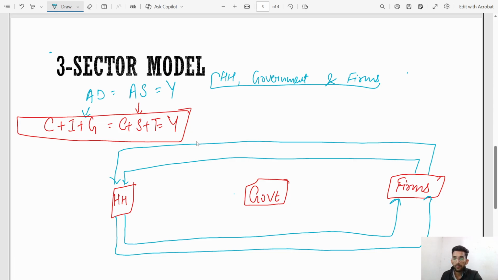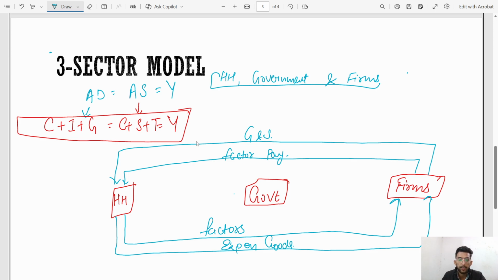There is one income flow from household to firms and one income flow from firms to household, and one product flow or real flow from household to firms and one real flow from firms to household. As we discussed earlier, household will give factors and in return it will give factor payments. Household will purchase goods and services from firms and household will give payments, expenditure on goods.